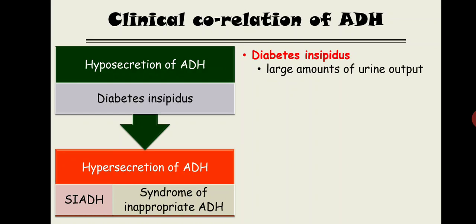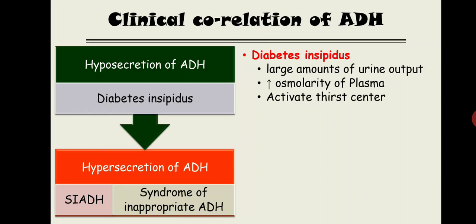There are no water channels that will be inserted over the apical membrane, so water will be lost inside the urine, and it will lead to a large amount of urine output. So a large amount of urine output will lead to increased water loss, and ultimately it will increase the osmolarity of the plasma. And whenever this osmolarity of the plasma increases, it activates the thirst center.